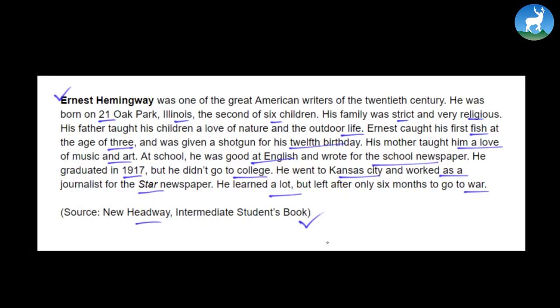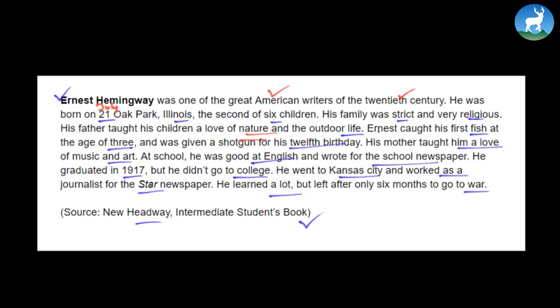Now, this was just a sample biography, right? So what do we learn from this sample biography? We learn that Ernest Hemingway was one of the great American writers of the 20th century. We also learn that he was born on 21 July in a place called Oak Park, Illinois, the second of 6 children. His family was very strict and religious, but he developed a deep love towards nature and outdoor life.